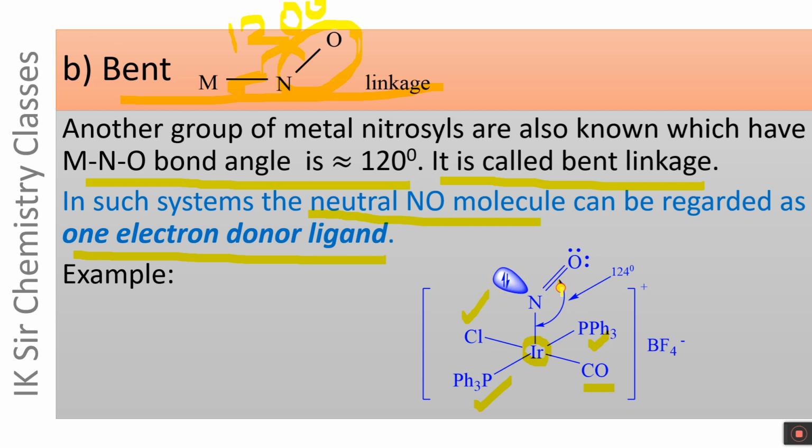This NO molecule is neutral and this bond angle is approximately equal to 124 degree. One lone pair of electrons remains unused on nitrogen atom. In this mode of linkage, NO acts as one electron donor ligand. In this sigma bond, one electron is shared between nitrogen and iridium atoms each.